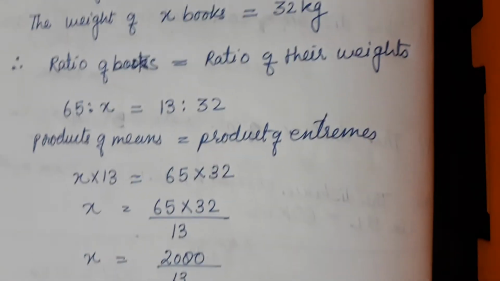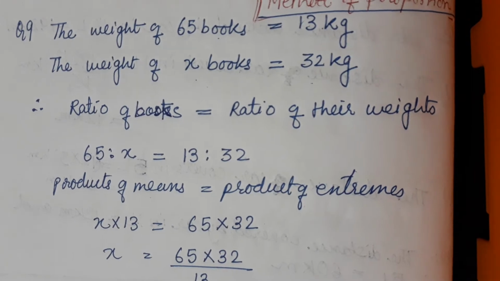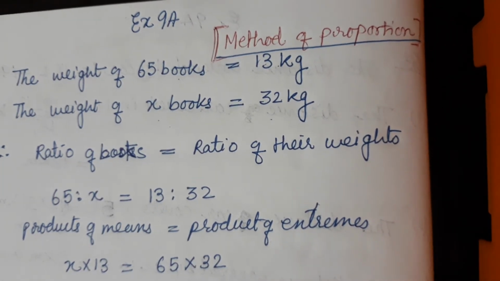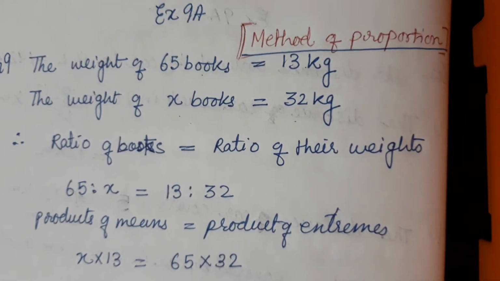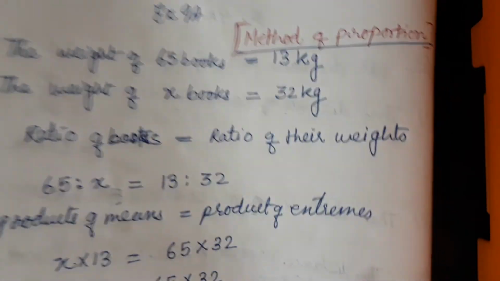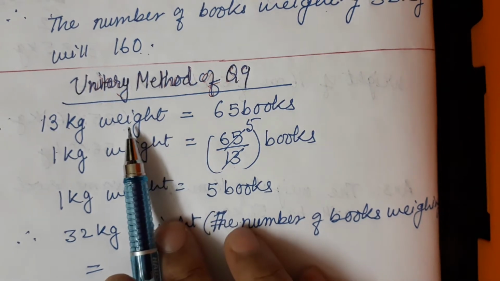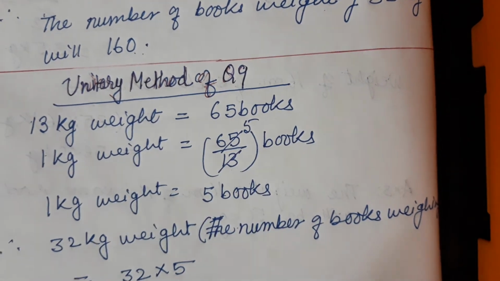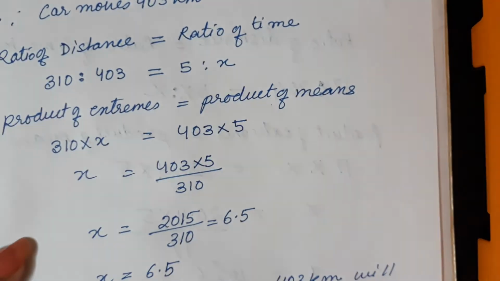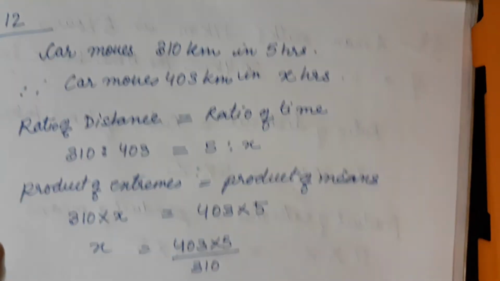Okay children, so this is how we can do question 9 by method of proportion. It is up to you whether you do it by method of proportion or by the unitary method. Clear children? So with this we come on to the next question. Next question, I have taken question number 12.